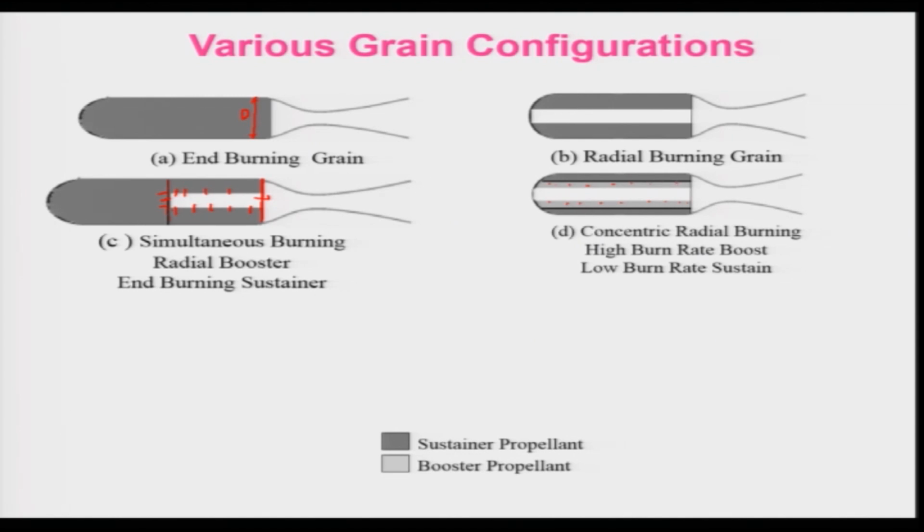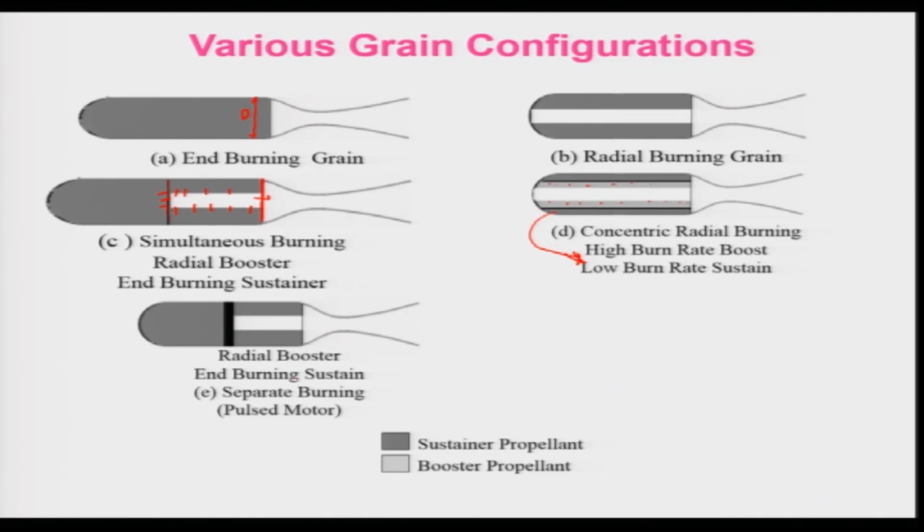Later on, once this is consumed, you can have a low burn sustainer. This is your low burn sustainer, which will give you a decrease in pressure, so that the thrust will be lower.